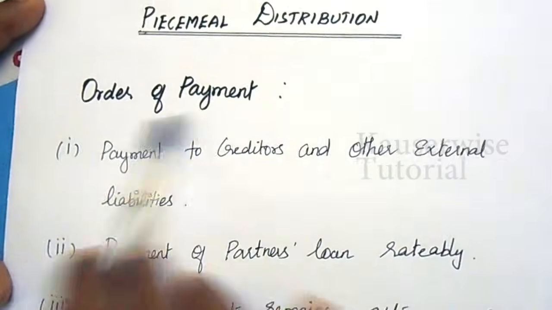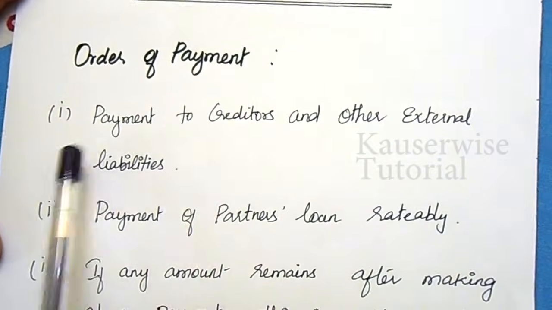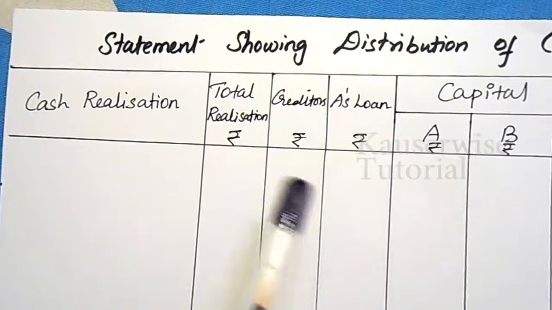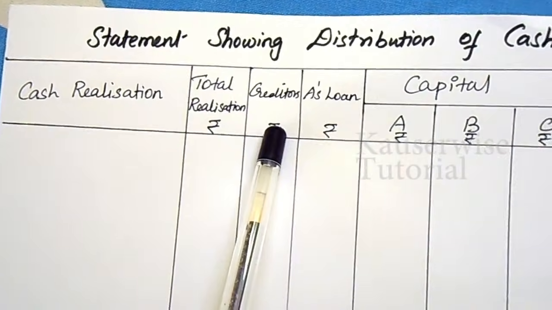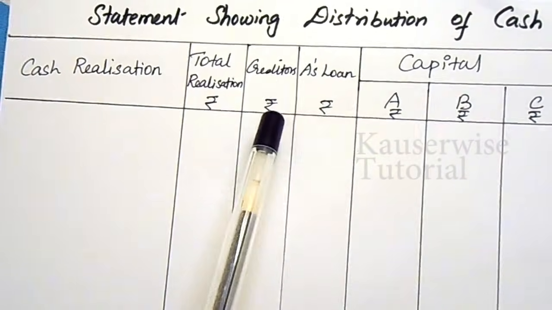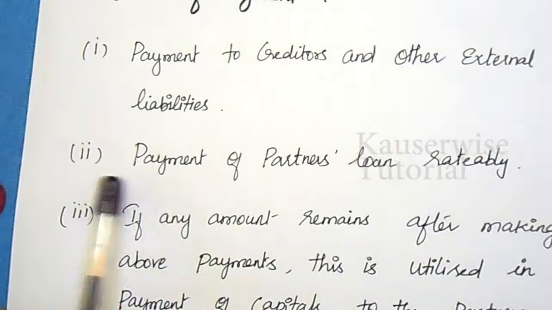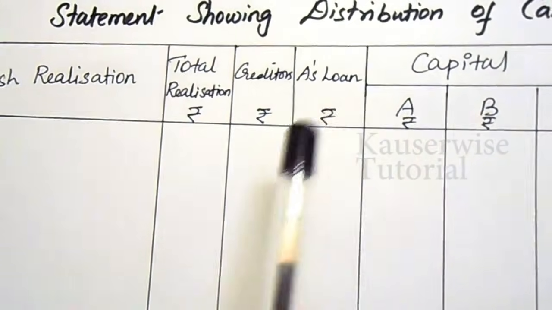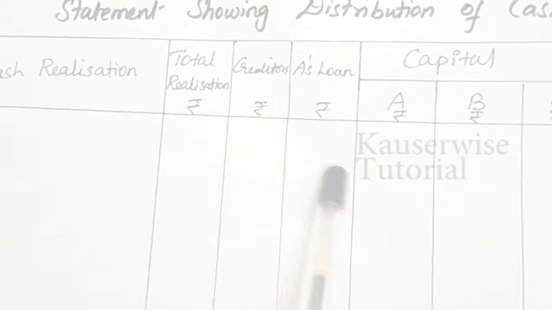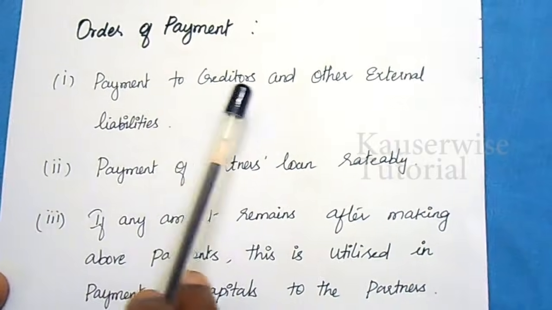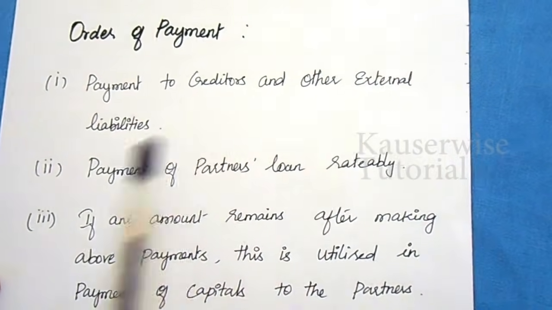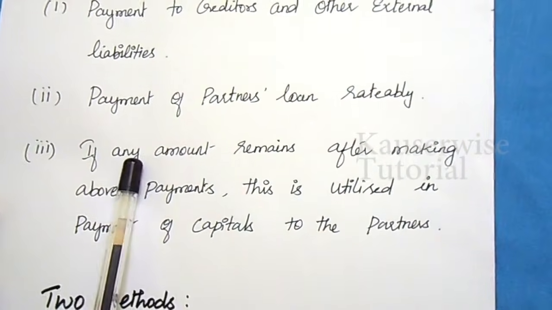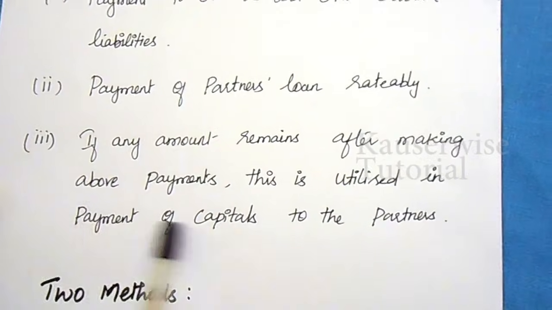See the order of payment. First preference goes to payment to creditors and other external liabilities. Look at the format. The first one is creditors. So from the first realization you have to pay creditors. Second preference is payment to partners' loan. Here we have A's loan. After making payment to creditors and third party liability and the partners' loan, if there is any remaining amount, that will be payable to partners' capital.